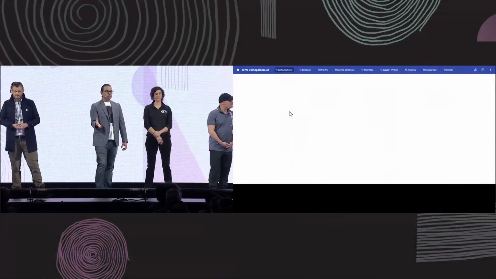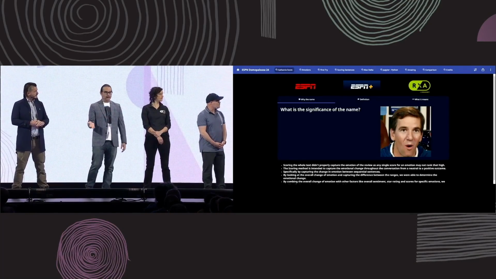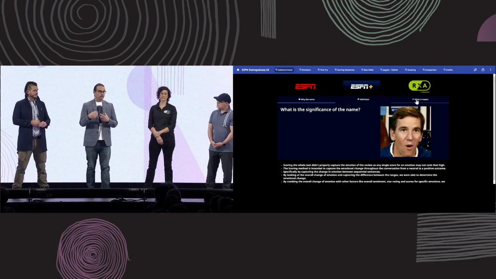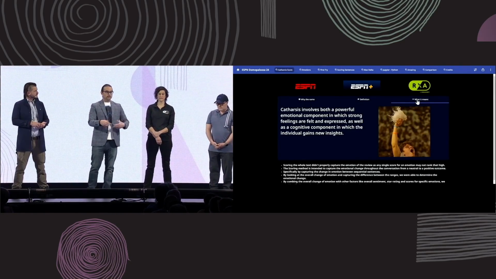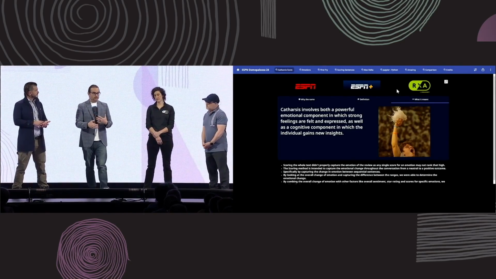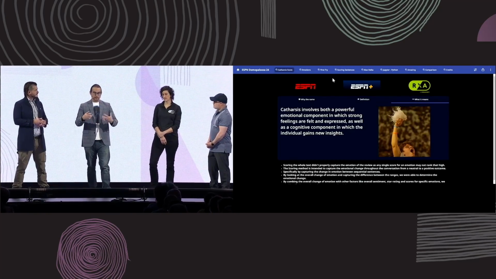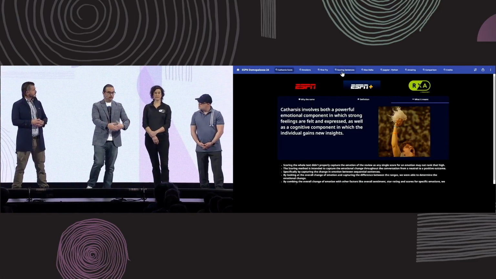You'll see when we get into this, you'll see some things that should look very familiar, some of the features that were discussed yesterday during general session. You'll see the use of tabs for navigation. You'll see a custom color palette. We included here a little bit of an overview screen to help business users understand some of the things that we're trying to accomplish in here. So when a business user comes in, they get a sense of what we're doing.